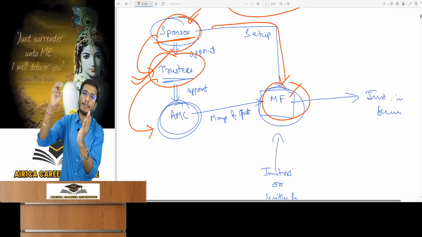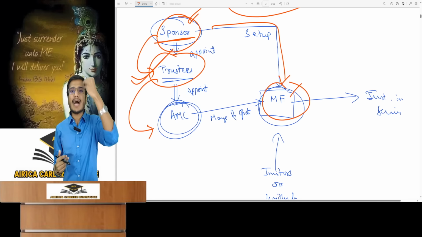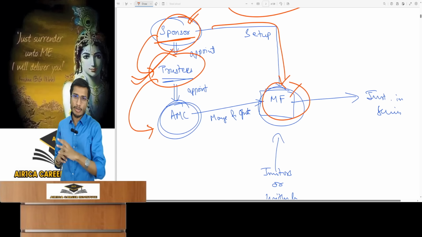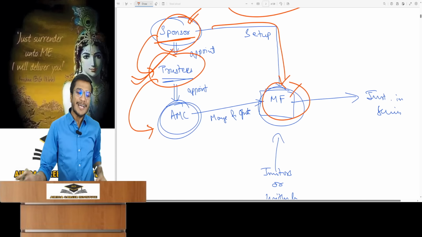Okay, people invest in the mutual fund so that their money can grow. That means the money should be taken out of the vault and invested in the market. Returns should come in and those returns should go to the unit holders. This whole process should happen. So to carry out this process, a particular person is needed.